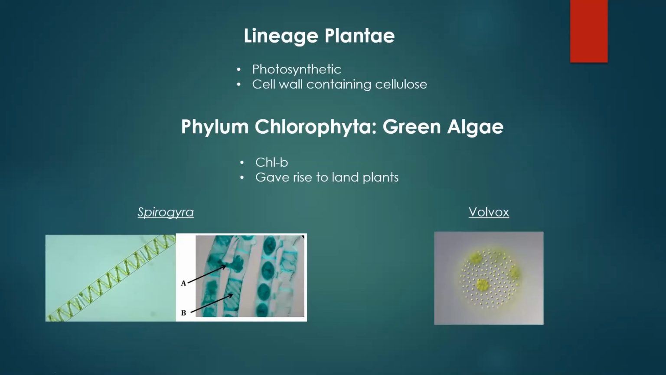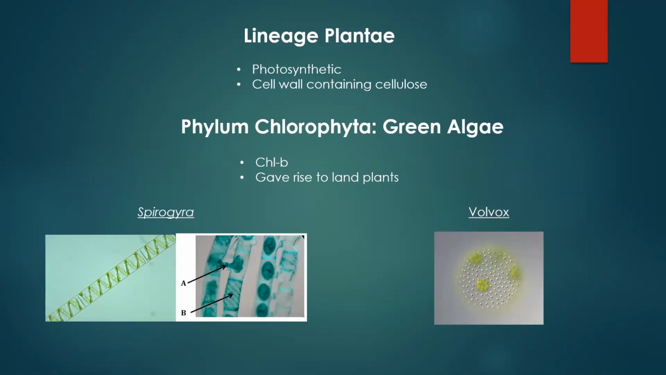The next phylum we're going to look at is Chlorophyta, which is your green algae. Green algae are the ones that gave rise to land plants. One characteristic they have in common with land plants, and not the other organisms we're talking about today, is that their accessory pigment is chlorophyll B. Plants also have chlorophyll B as their accessory pigment. So this is another piece of evidence that these green algae are closely related to plants.